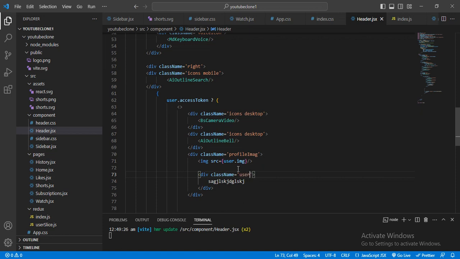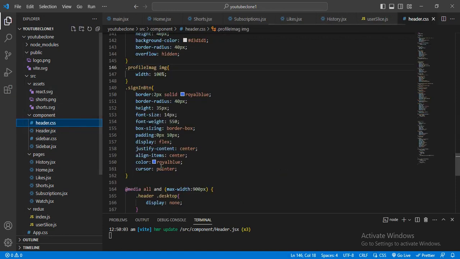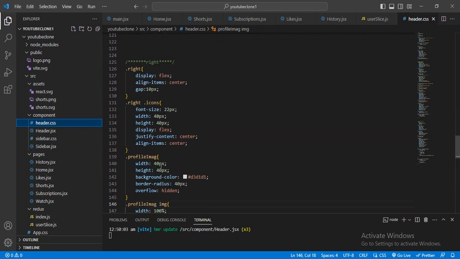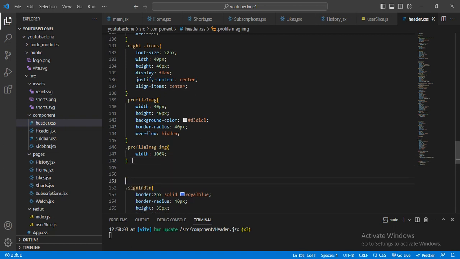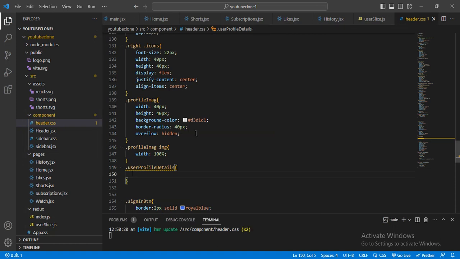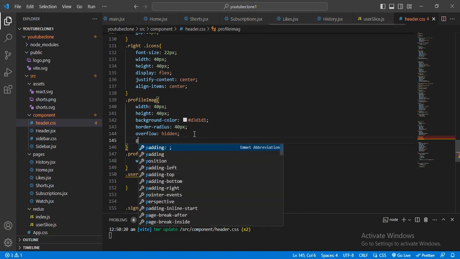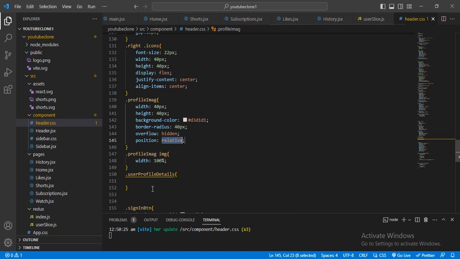For that, here I will give user profile detail like that, and just copy this and come here to header.css, and where I had given the profile image, let me paste here. For this profile image I will give position relative, and here I will give position absolute.